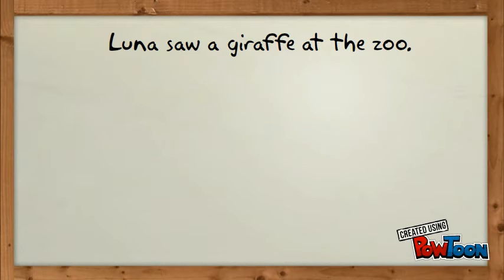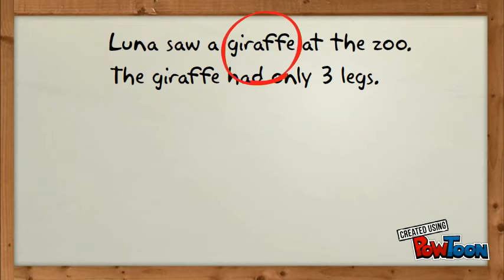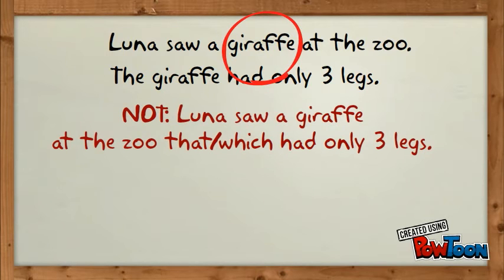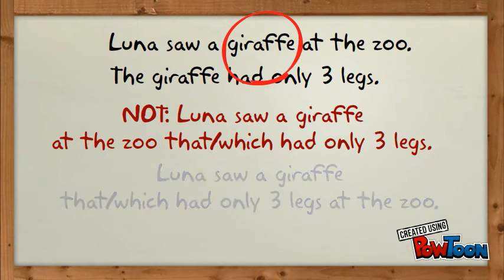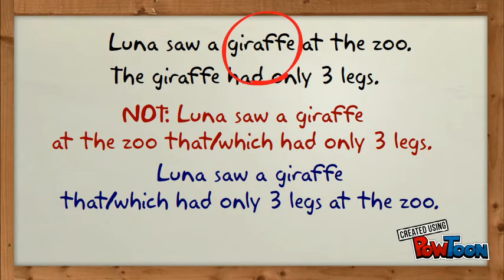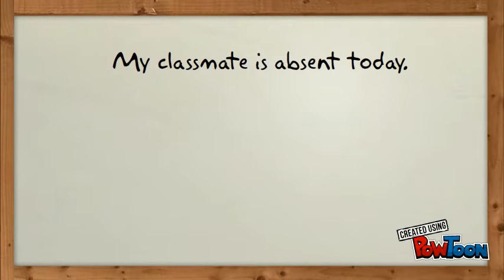Let's look at these sentences again. What are we talking about? Yes, we're focusing on the giraffe. You cannot say, Luna saw a giraffe at the zoo that which had only 3 legs. We're focusing on the giraffe, not the zoo. So you need to have the adjective clause right after the subject, which here is the giraffe.